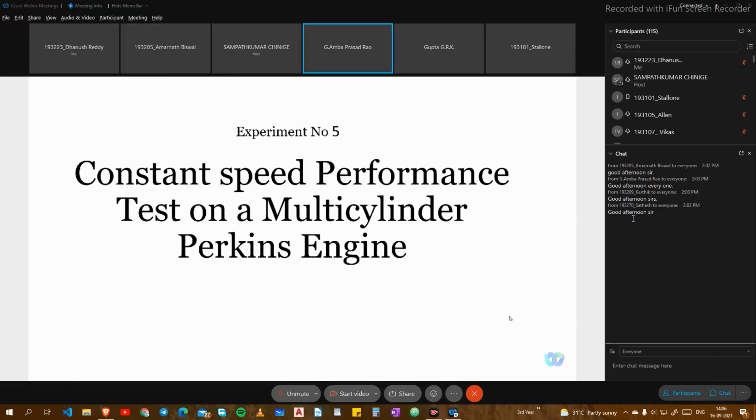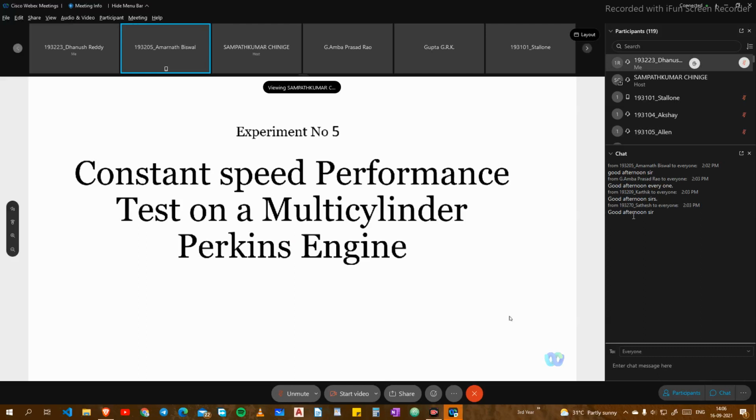I was seeing the observation table, sir. In the second experiment, we didn't apply any water cooling system. In the fourth experiment, we applied the water cooling system to our engine. So does it affect the no load fuel consumption, sir? Because in the second experiment, under no load, it was 64 seconds for 10 cc. Okay, I got your point, Amarnath.